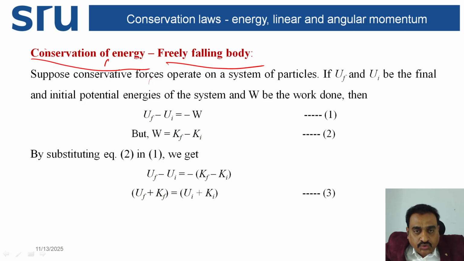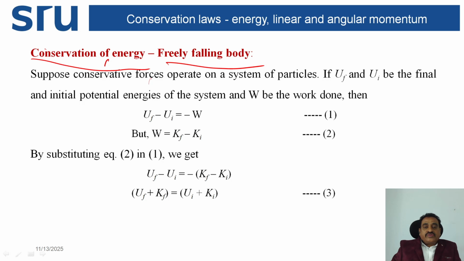Suppose conservative forces operate on a system of particles. If UF and UI are the final and initial potential energies of the system and W is the work done, then the final potential energy minus initial potential energy is equal to negative of the work done, or work done is equal to the change in kinetic energy, the final kinetic energy minus initial kinetic energy.